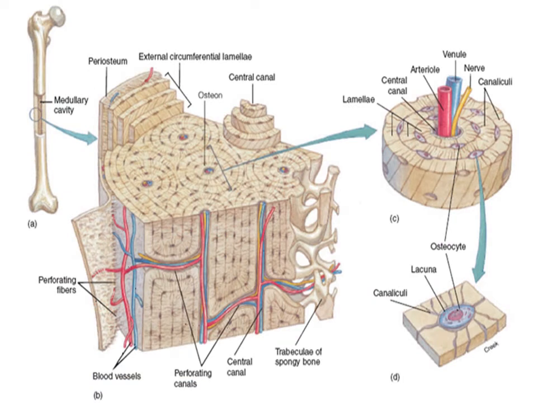In this picture, you can see the detailed structure of compact bone. Part B shows the different Haversian systems that are present with each other. Part C is the single Haversian system in which the central canal is present. Within the central canal, arterioles, venules and nerves are present, while lacunae are arranged in circles around the central canal. Picture D shows the structure of a single osteon, in which the osteocyte is present in the center, while the chamber in which the osteocyte is present is known as lacunae, and the tiny channels that are known as canaliculi connect the lacunae with each other, while the matrix is known as lamella.